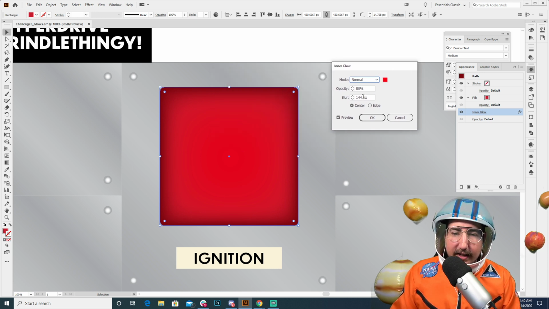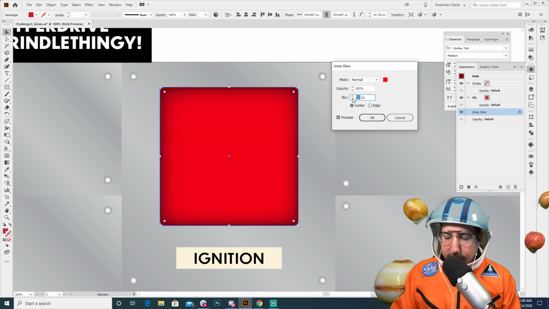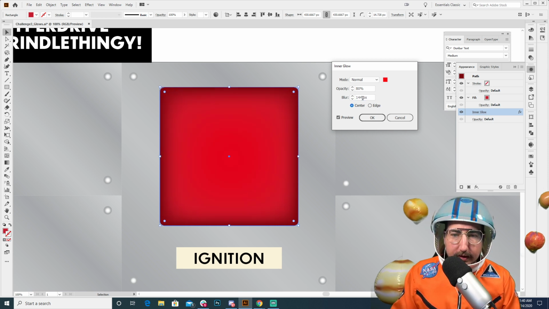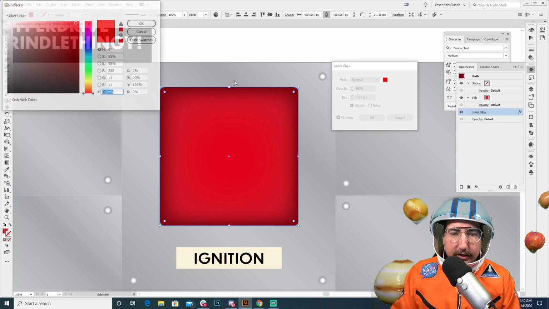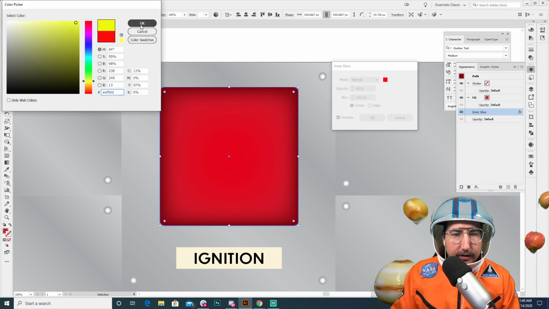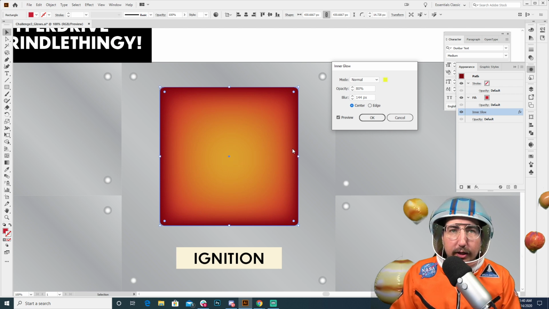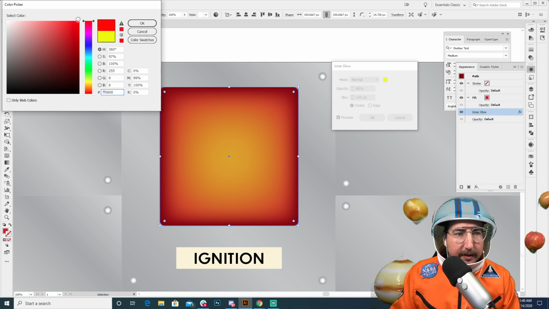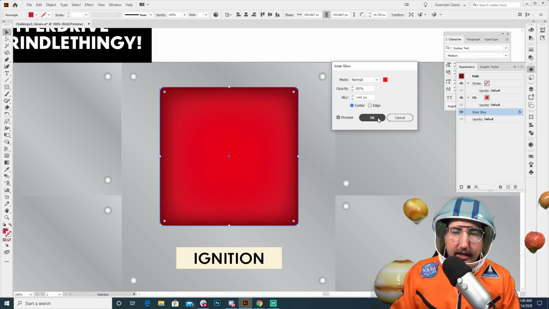So now you can see the middle of this is starting to glow much more. So let's say we do 50. It is from the center. So that means if we do, let's say 200, you can see that it is now glowing from that center. And if we make it a yellow color, let's do that. You can see that it glows from the middle instead of the edge. So this is a way to do a very bright red to have it glow in the middle.